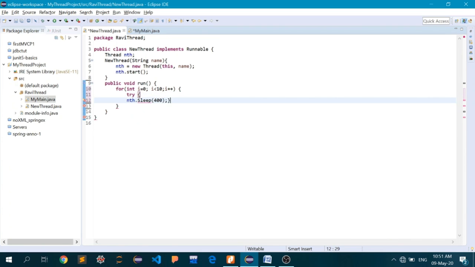and after that let me add the catch block here.